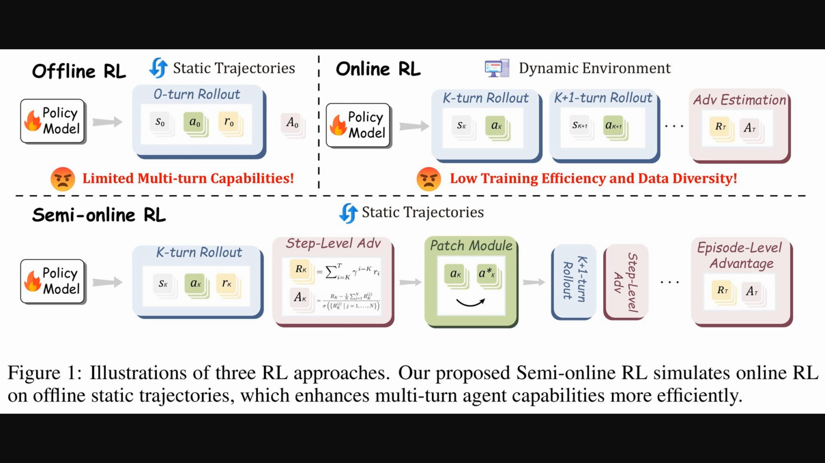Offline learning replays static trajectories, which stabilizes training but limits multi-turn ability because the agent's own actions are not carried forward. Online learning interacts with a dynamic environment, which captures long horizon credit but is costly and slow. Semi-online learning reuses static data while preserving the model's outputs, then patches divergences and computes both step-level and episode-level advantages, so the agent learns multi-step behavior efficiently.